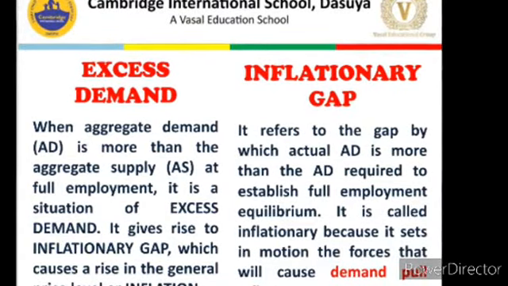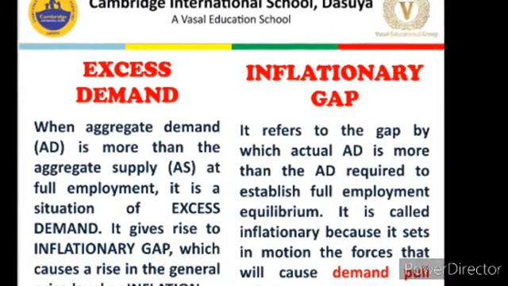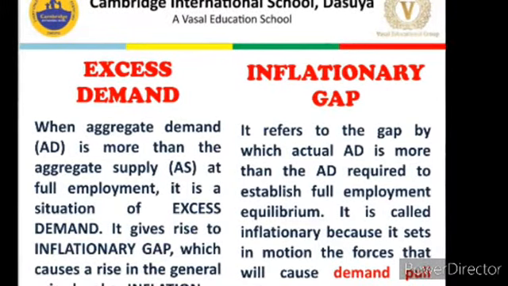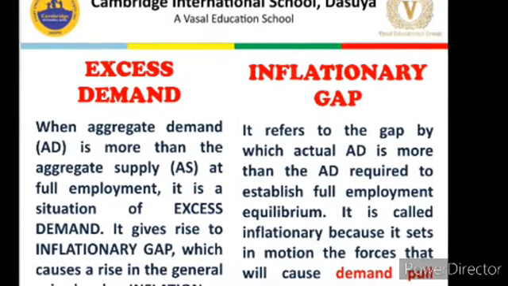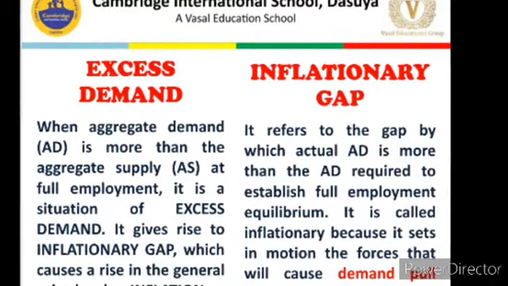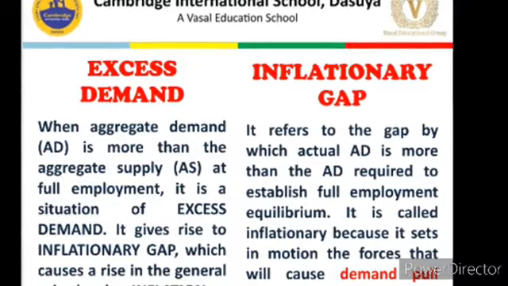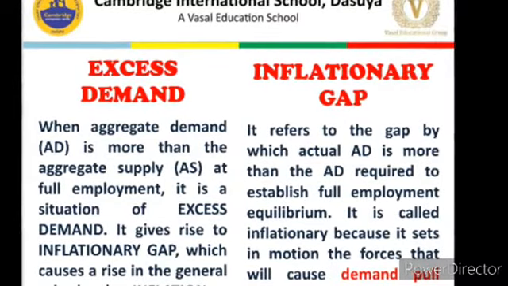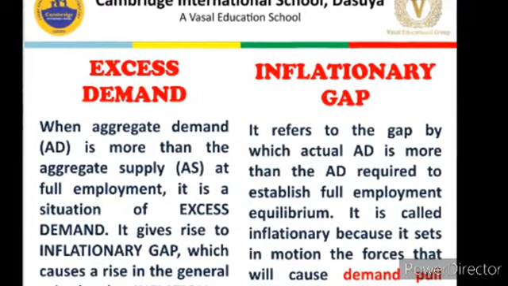Inflationary gap is basically the diagrammatic presentation of excess demand. It refers to the situation when actual AD, the AD which is available in the economy, is greater than the AD required to establish full employment equilibrium. Say we need 5,000 crore rupees to establish full employment equilibrium, but the current AD is 7,000 crores.